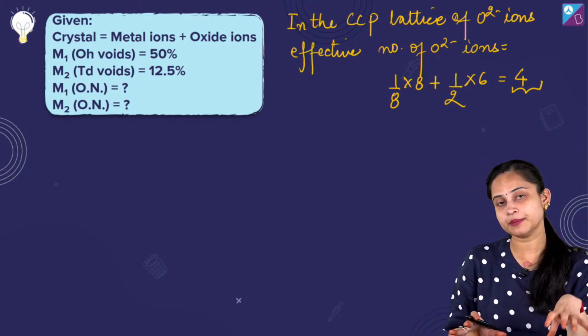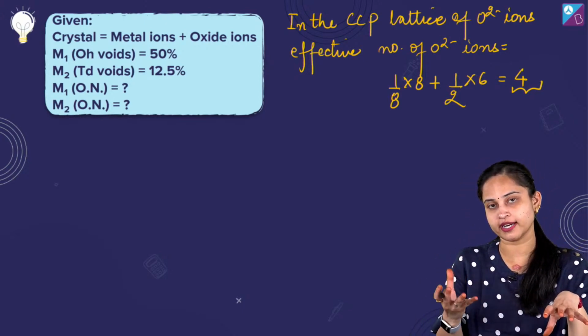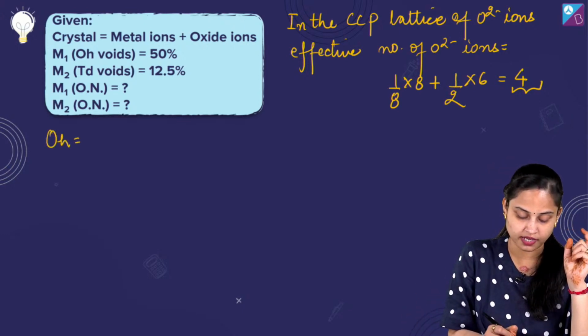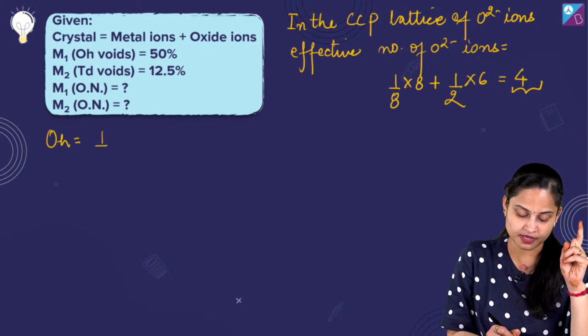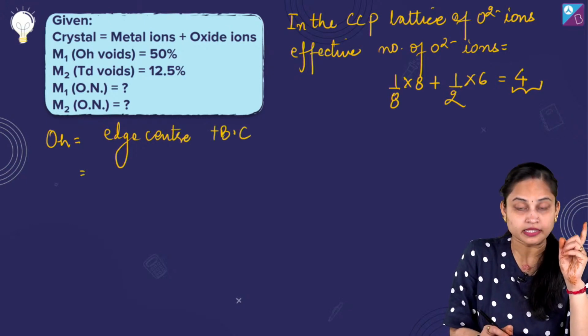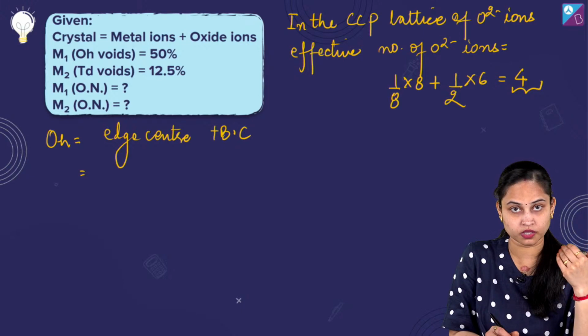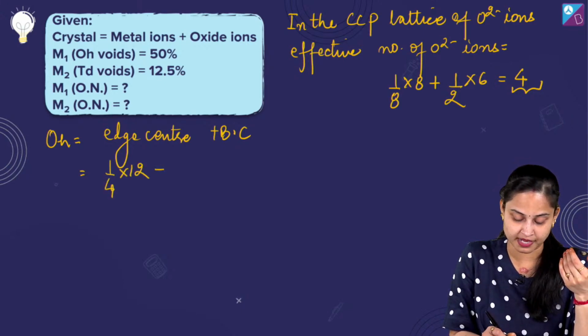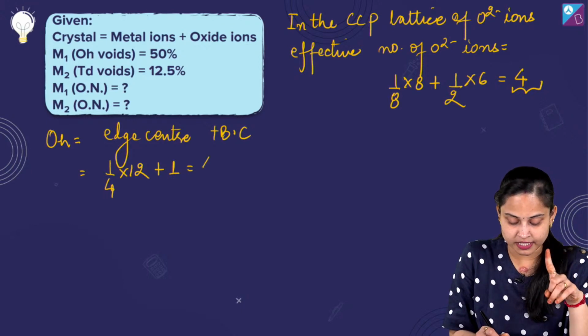Now the positions of octahedral voids in the CCP lattice. Octahedral voids are at the edge centers plus the body center. There are 12 edge centers, and their contribution to the lattice is 1/4. So 1/4 into 12 plus 1 body center gives 4.